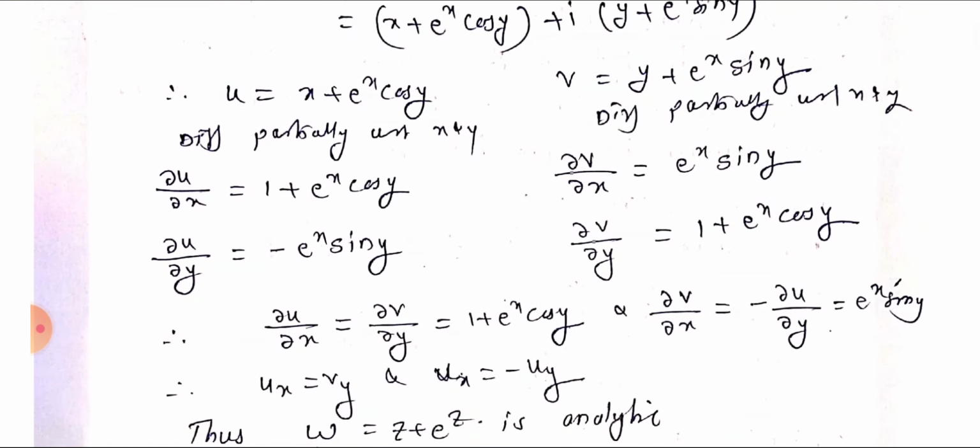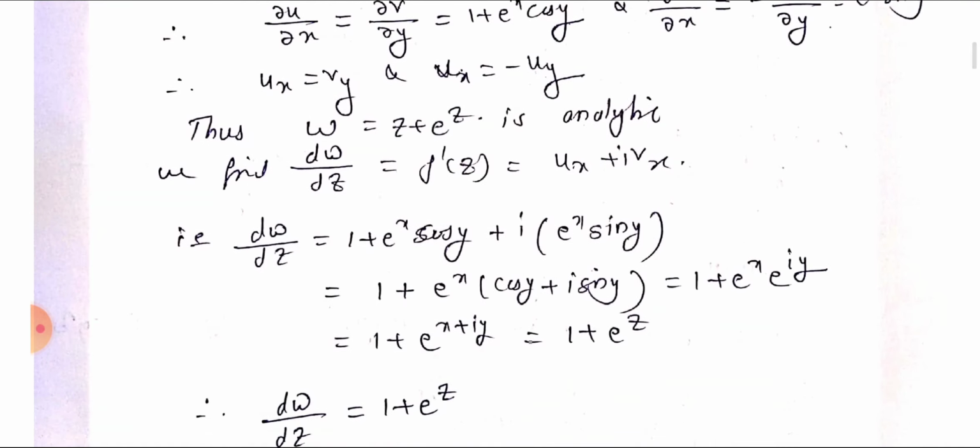Therefore dou u by dou x equals dou v by dou y, and dou v by dou x equals minus dou u by dou y. That gives ux equals vy and vx equals minus uy. Therefore the CR equations are satisfied. Hence the given function, w equals z plus e raised to z, is analytic.